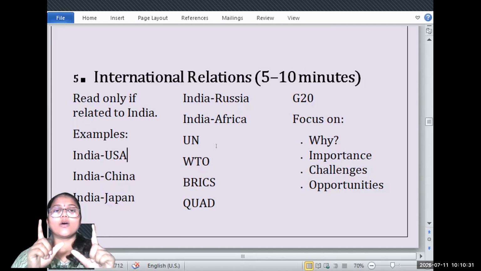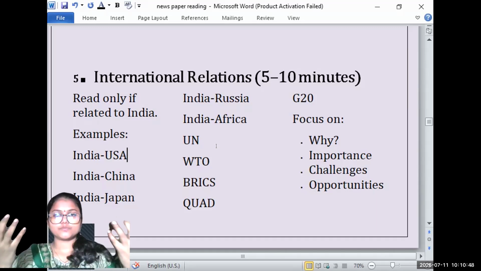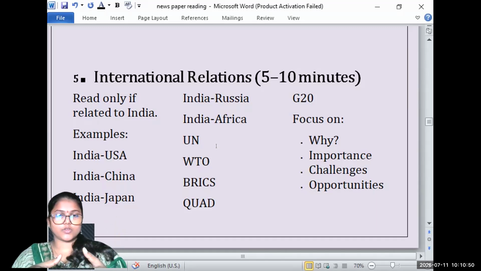Do not omit the topic, and do not make boundaries between two topics. If you're reading international relations, connect it with geography. If you're reading about the US, China, Japan, UN, or about India where an important summit is occurring, you need to go through the map of it, the terrain, and the geographical location.